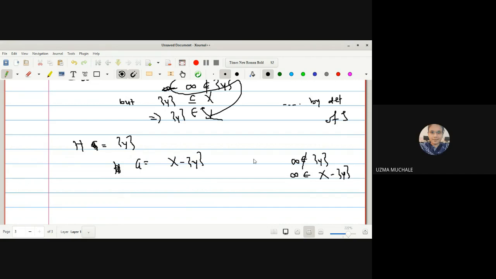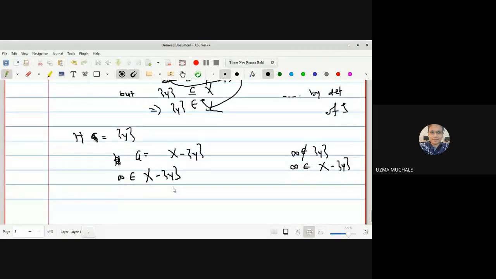If it is not in the set, it will be there in the complement. So I can write infinity belongs to X minus singleton Y.